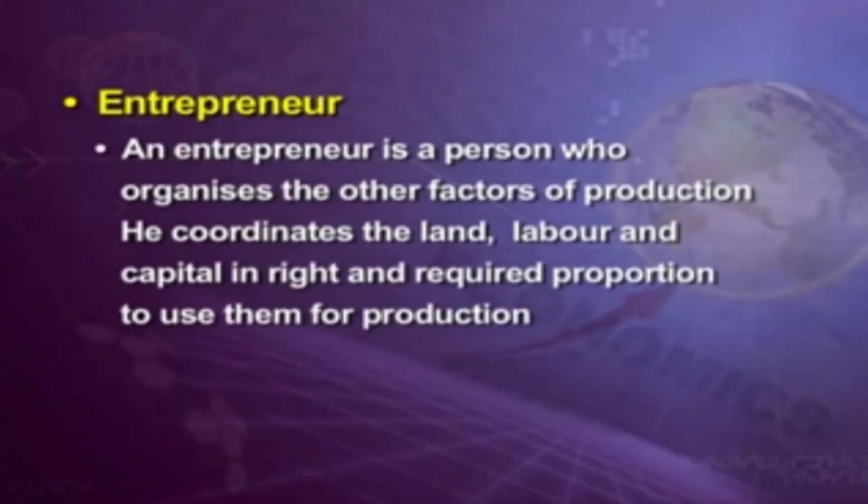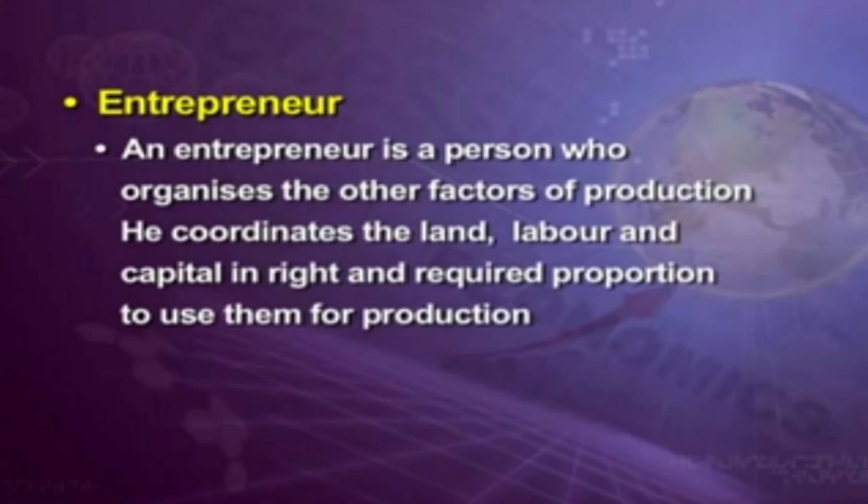The last one you can see is the entrepreneur. Who is an entrepreneur? You will get a one mark or two marks question. An entrepreneur is a person who organizes the other factors of production. He coordinates the land, labor and capital in the right and required proportion to use them for production. So how are you going to produce these commodities? Now, if you see, the land cannot produce anything on its own. Without the help of labor or capital, it cannot produce anything.